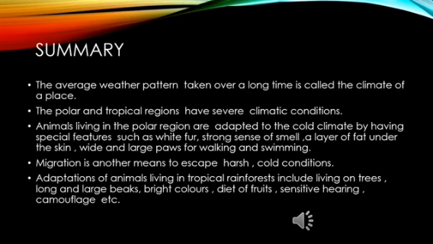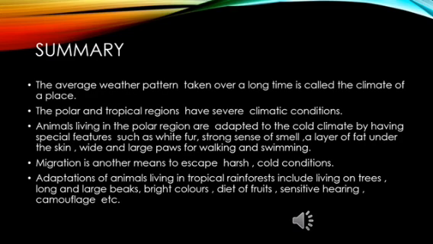Now let us summarize the points which are very important in this lesson or in this session which I have taught you. The average weather pattern taken over a long time is called the climate of a place. The polar and tropical regions have severe climatic conditions.